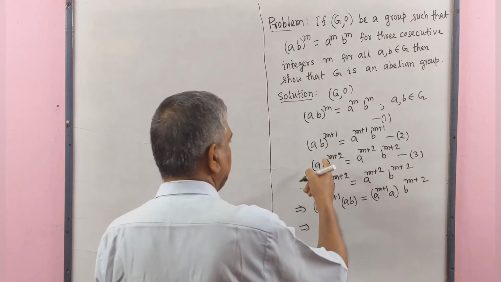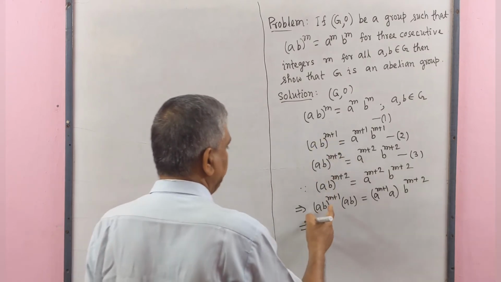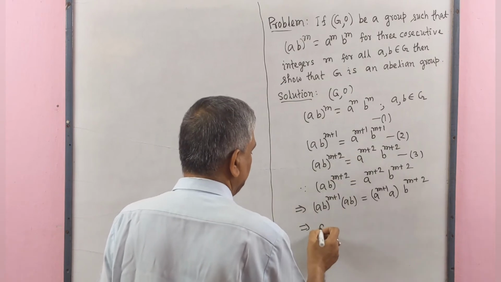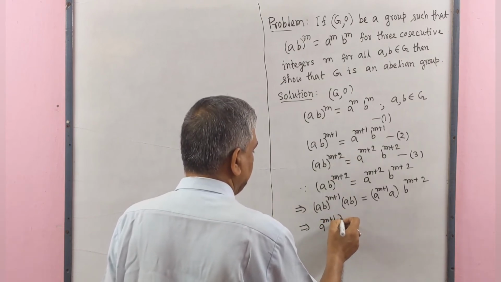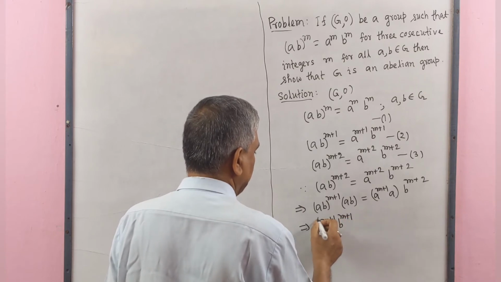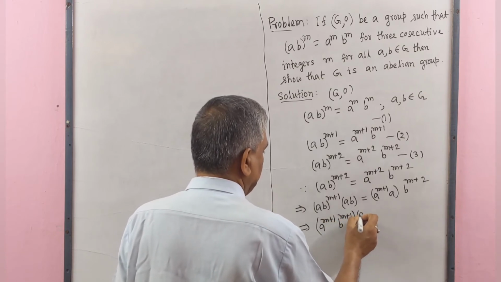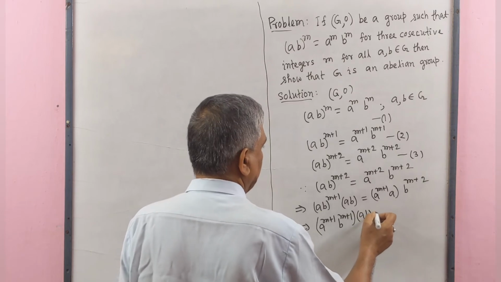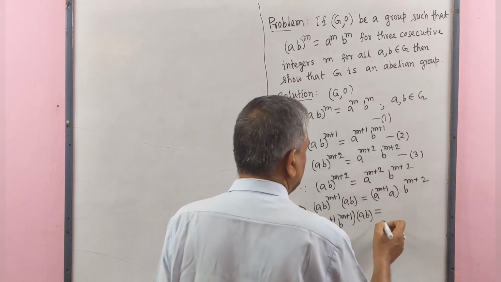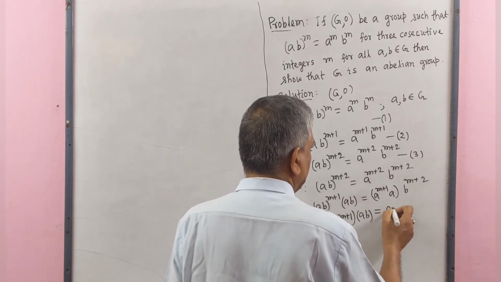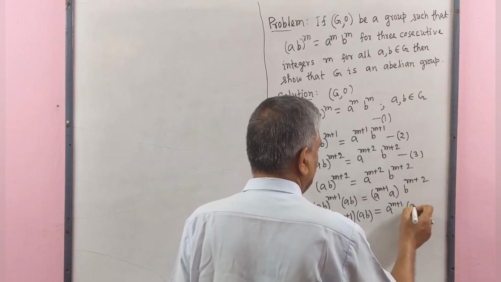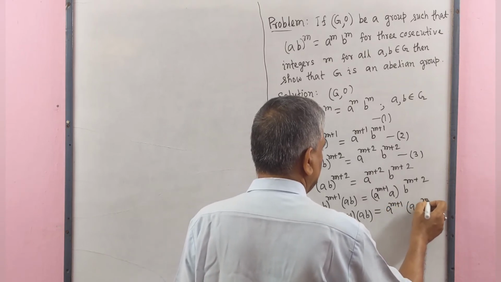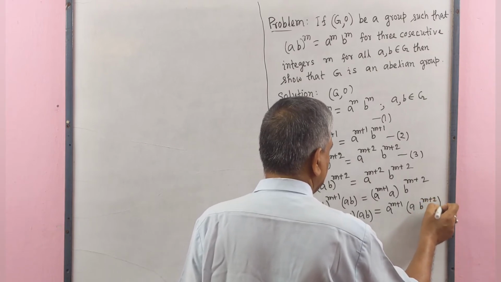Since here (AB)^(m+1) is A^(m+1) B^(m+1), here AB equals A^(m+1) A B^(m+2) by associative law.